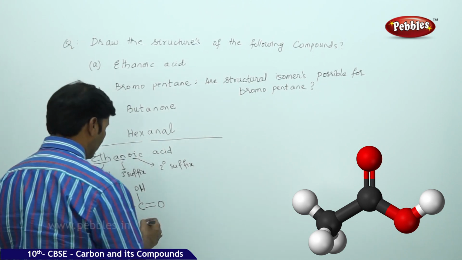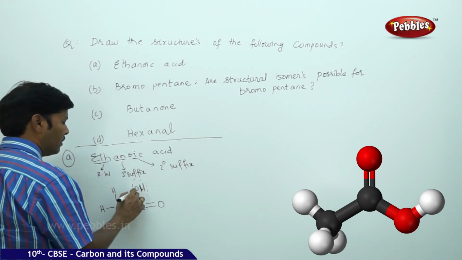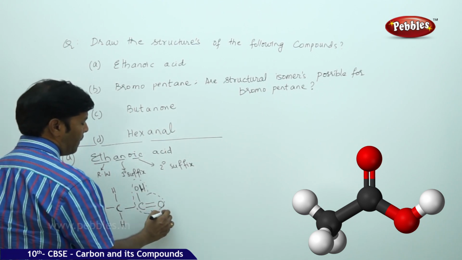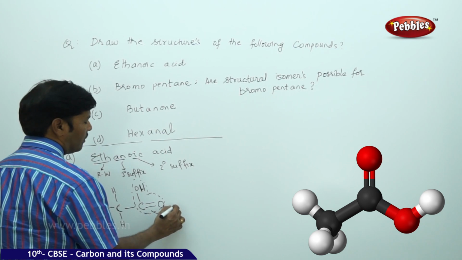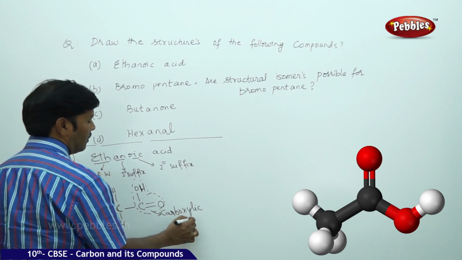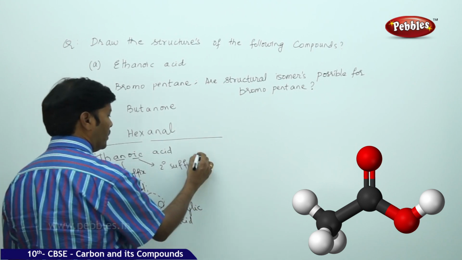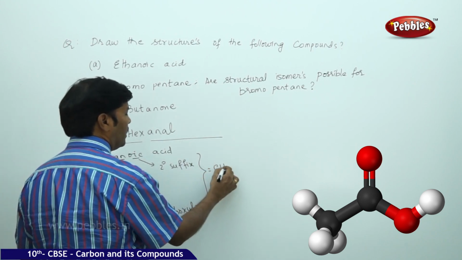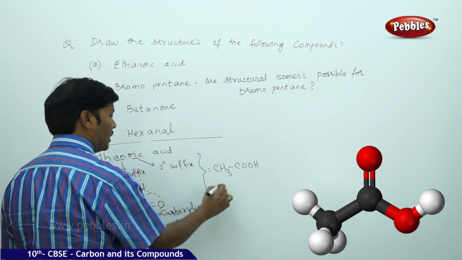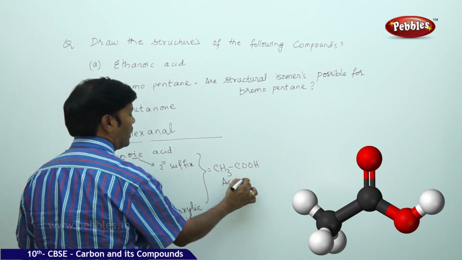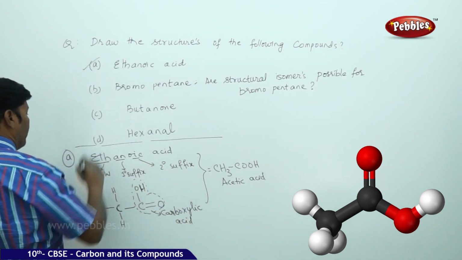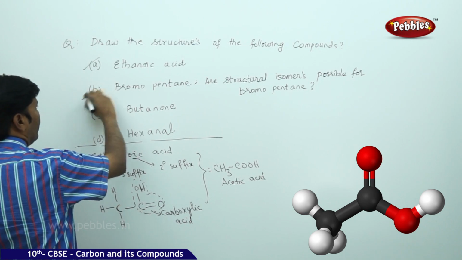This is the structure you are able to see, which we call a carboxylic acid. You can also show it as CH3COOH, otherwise called acetic acid. So the first one is completed. Go for the second, B bit.